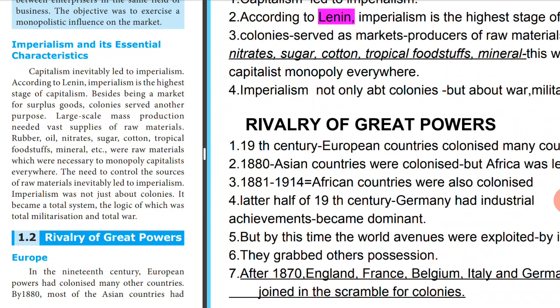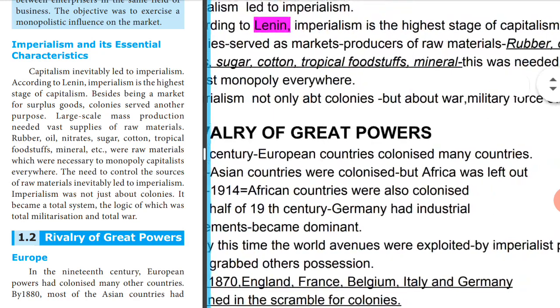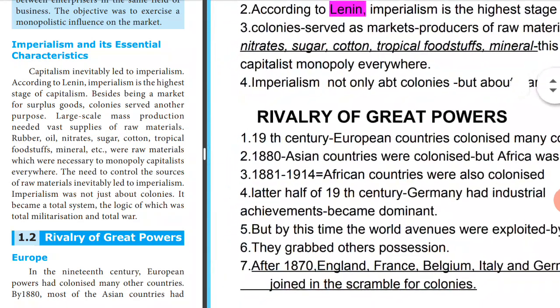So these countries colonized many countries. But in 1880, Asian countries were also colonized. India belongs to the Asian countries. So in 1880, Asian countries were getting colonized by the European countries. But Africa alone was left out. Nobody went to Africa to set up colonies. But from 1881 to 1914, the African countries were also colonized by the European countries.